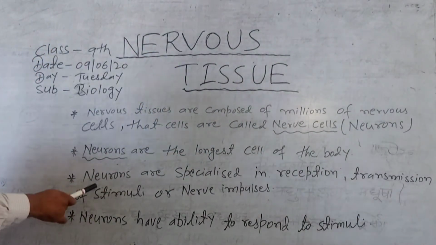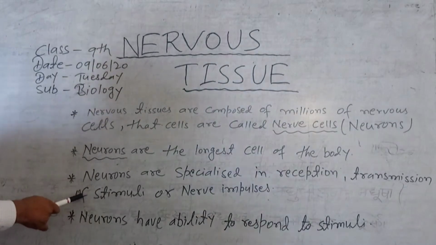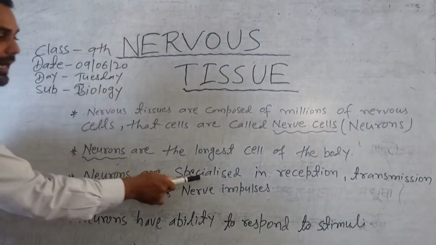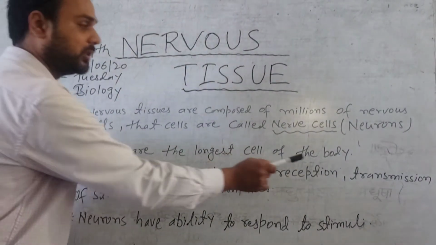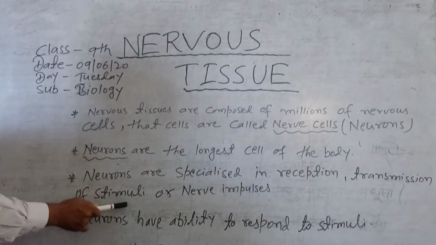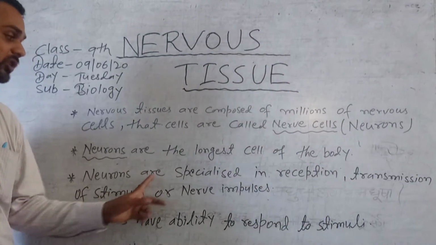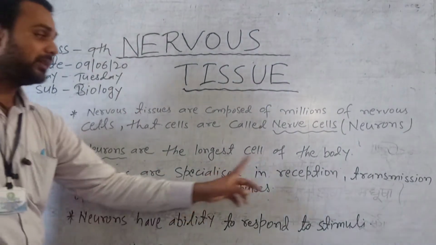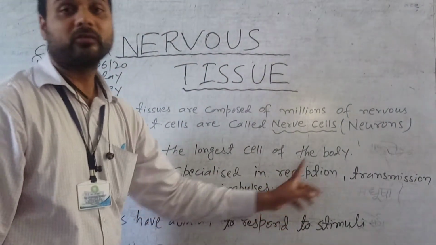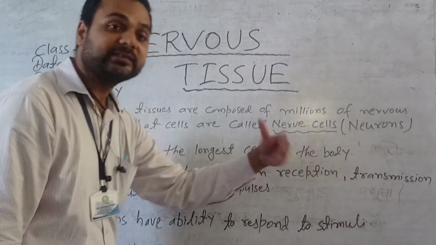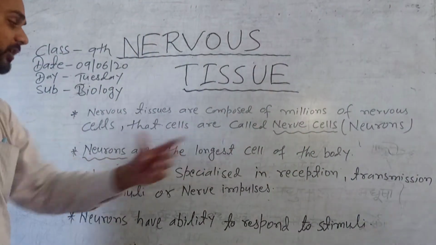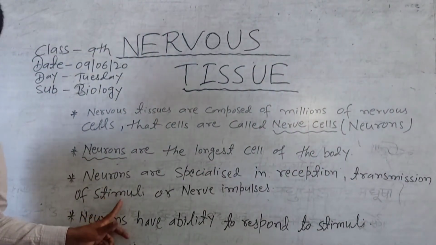And third point about nervous tissue is neurons are specialized in reception and transmission of stimuli or nervous impulses. That means कि neurons का जो function है वो reception के रूप में है, transmission के रूप में है. किसका reception करता है, किसका transmission करता है, तो stimuli का.